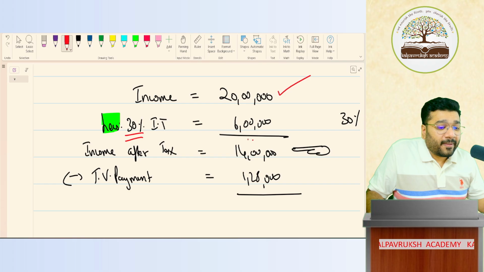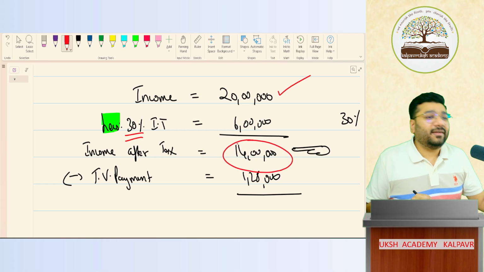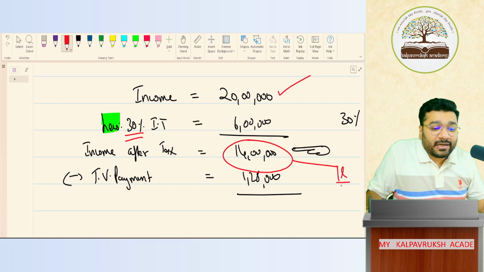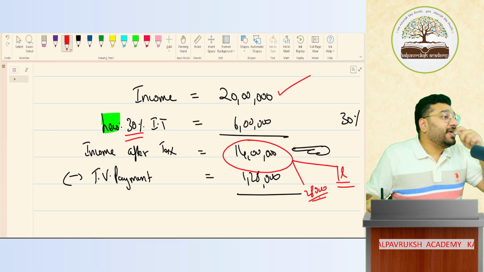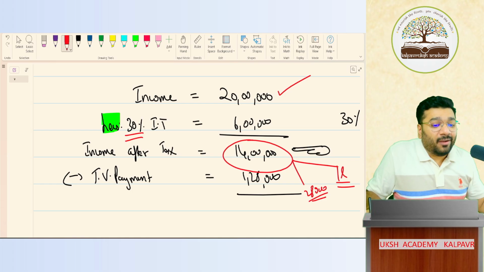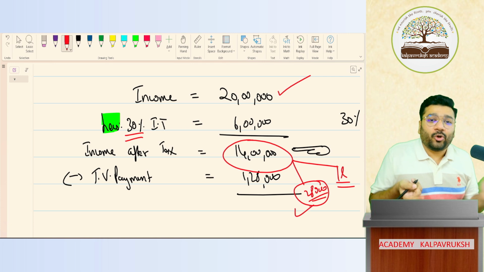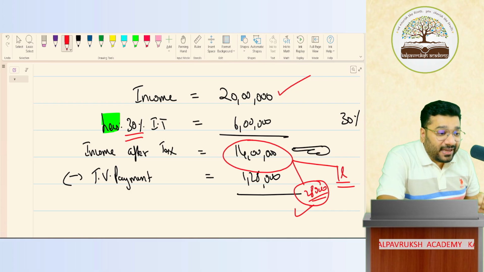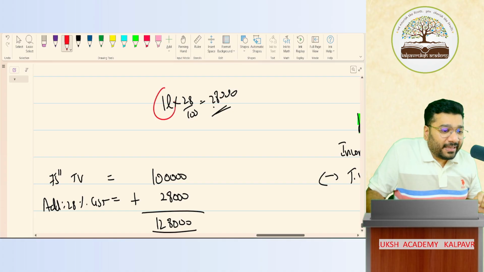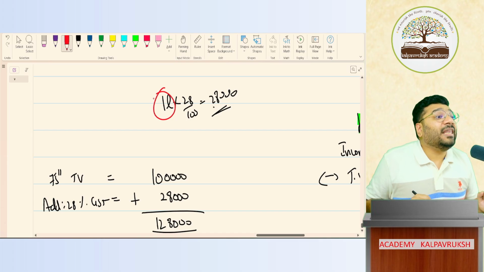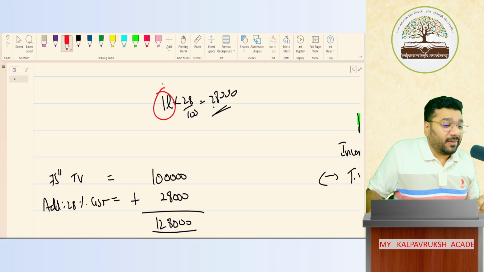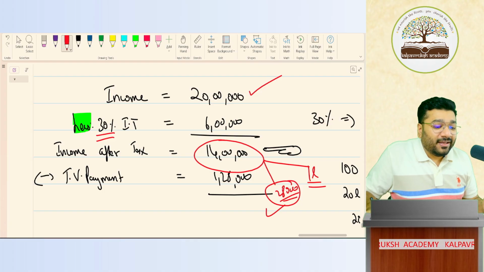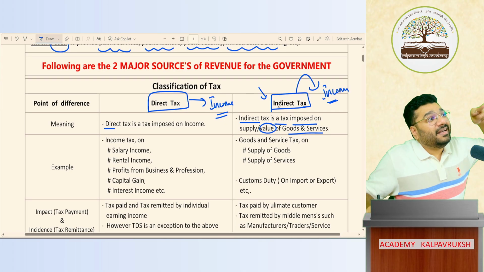So can I say this remaining money is income after tax? Now, from this only you paid 1 lakh rupees. What is 1 lakh rupees? Product value. What is 28,000? GST. What is GST? Tax. So from your income, you pay the tax, no? So again, this tax is going out of your income. But have they calculated this 28% on your income directly? When they calculated 28% on 1 lakh, is this 1 lakh income? No, it is the value of goods. On the goods they multiplied, but indirectly this money is going out of where? My income only. Hence I said, indirect tax is nothing but tax on your income indirectly.